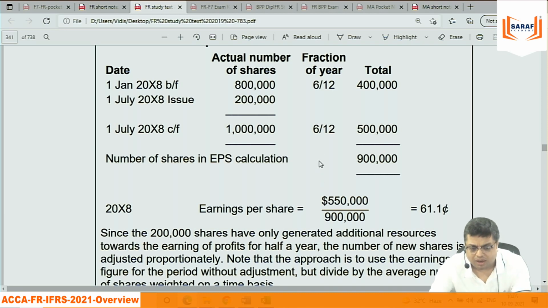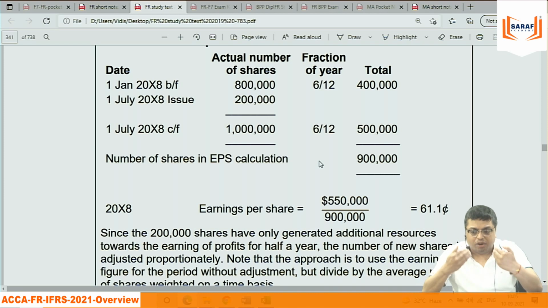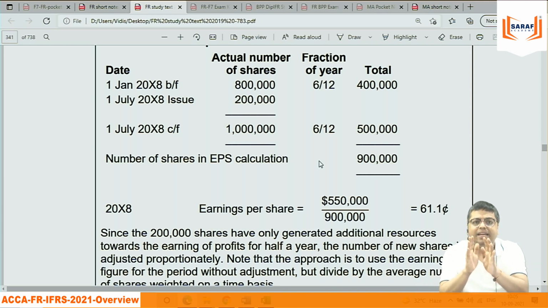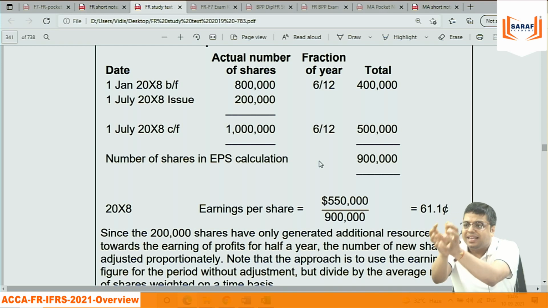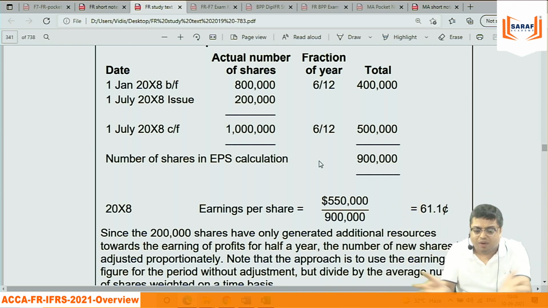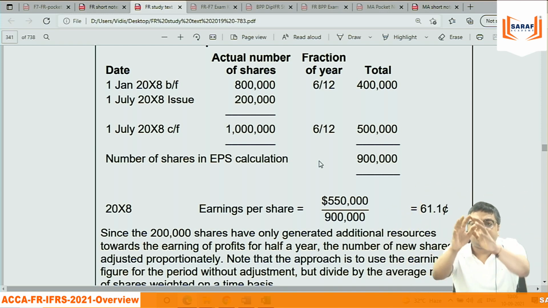I will say how you will do it. Don't see here, see my face. I need to think that in 12 months, what changes happened in the shares? For some period this many shares, then this, then this. The total is 12 months. Out of 12 months, 6 months is 8 lakh.